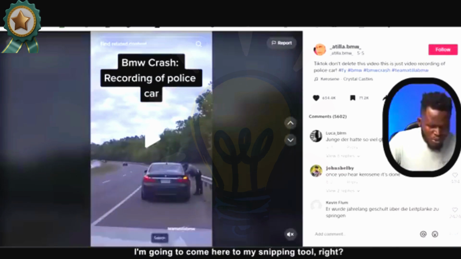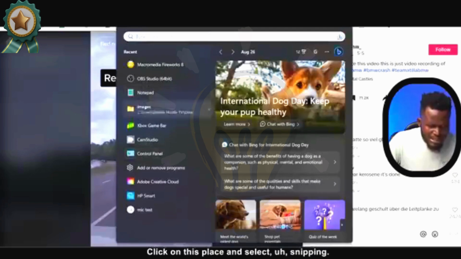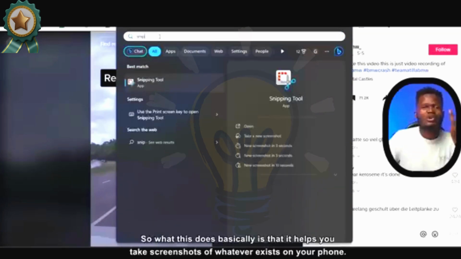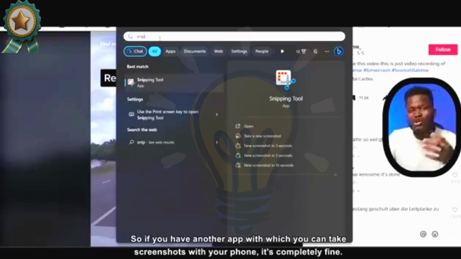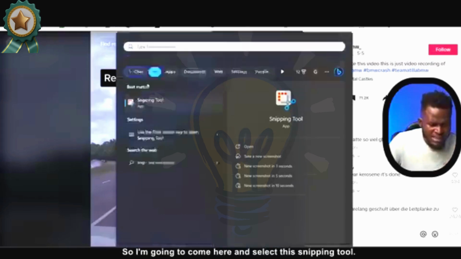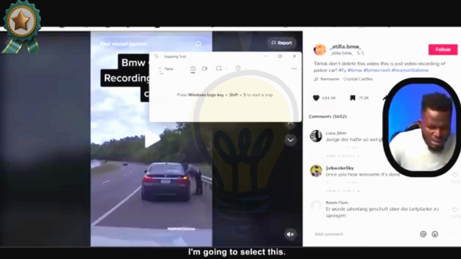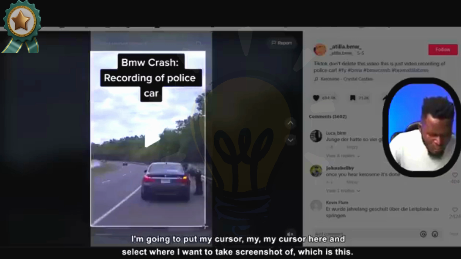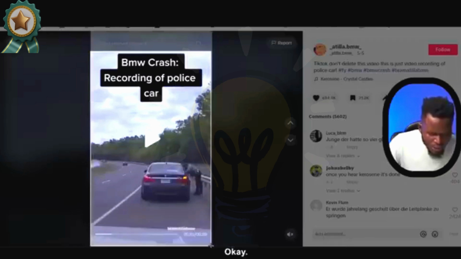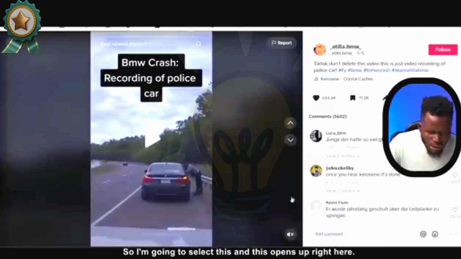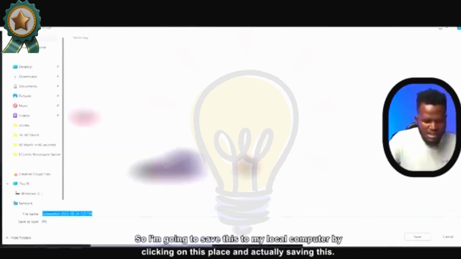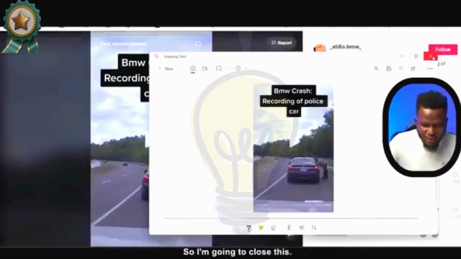I'm going to come here to my snipping tool, right? Click on this place and select snipping, I'm going to type it right here, SNIP. So what this does basically is that it helps you take screenshots of whatever it is that is on your phone. So if you have another app with which you can take screenshots with your phone, it's completely fine. So I'm going to come here and select this snipping tool. So this is going to open up. I'm going to select this, right? I'm going to put my cursor here and select where I want to take screenshots of, which is this. Okay. So I'm going to select this and this opens up right here. So I'm going to save this to my local computer by clicking on this place and actually saving this. So I'm going to save this and this has been saved to my computer. So I'm going to close this.